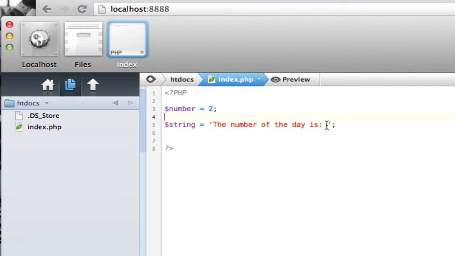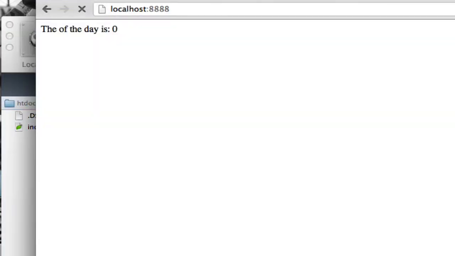So we can set string in this variable, but there's some interesting things about echoing in PHP where single versus double quotations come into play. Single quotations in PHP will echo out exactly what is in here, regardless of what it says. So we'll say the number of the day is $number. Then we'll echo out string here. We'll see what it says.